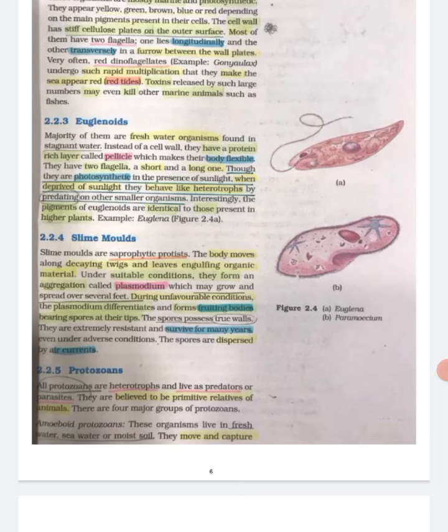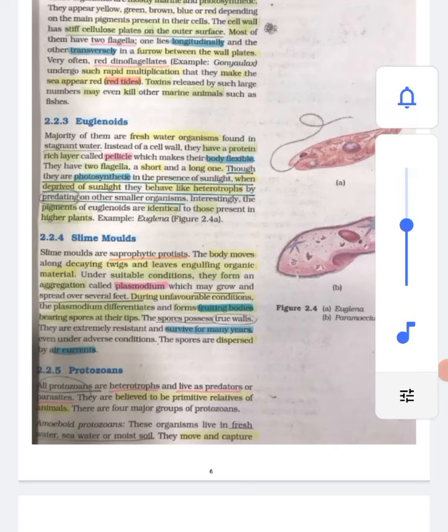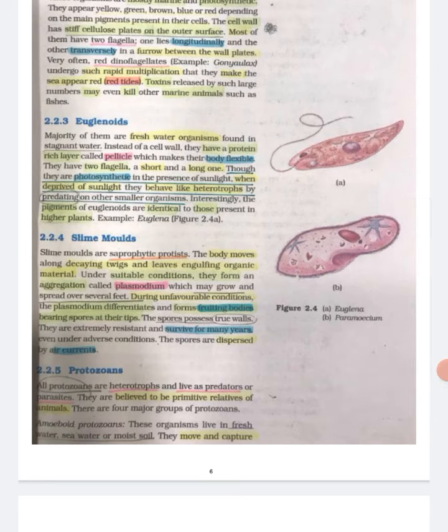2.2.4 Slime molds. Slime molds are saprophytic protists. The body moves along decaying twigs and leaves, engulfing organic material. Under suitable conditions, they form an aggregation called plasmodium which may grow and spread over several feet. During unfavorable conditions, the plasmodium differentiates and forms fruiting bodies bearing spores at their tips. The spores possess true walls. They are extremely resistant and survive for many years. Even under adverse conditions, the spores are dispersed by air currents.